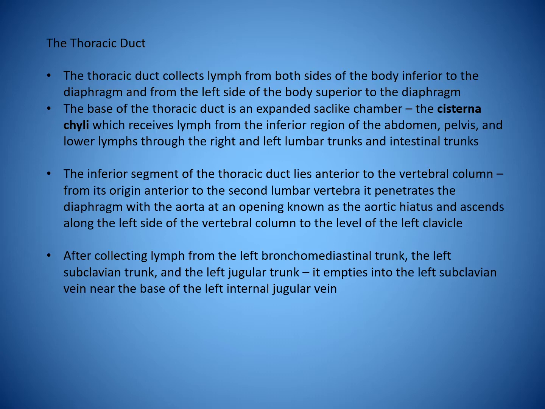The inferior segment of the thoracic duct lies anterior to the vertebral column. From its origin anterior to the second lumbar vertebra, it penetrates the diaphragm with the aorta at an opening known as the aortic hiatus and ascends along the left side of the vertebral column to the level of the left clavicle.